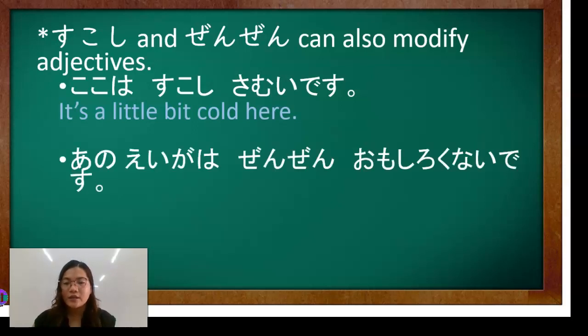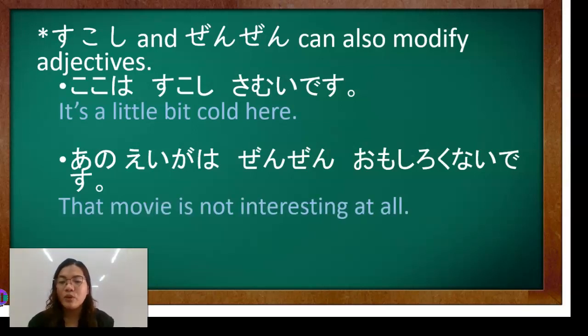Okay. Another one is, ano eiga wa zenzen omoshiro nai desu. That movie is not interesting at all. Okay? So hindi ka talaga natuwa ni isang beses sa movie na yan. Okay? Movie means eiga. And interesting is omoshiroi. So since we use zenzen, we make it negative. That means omoshiroku nai. Okay?